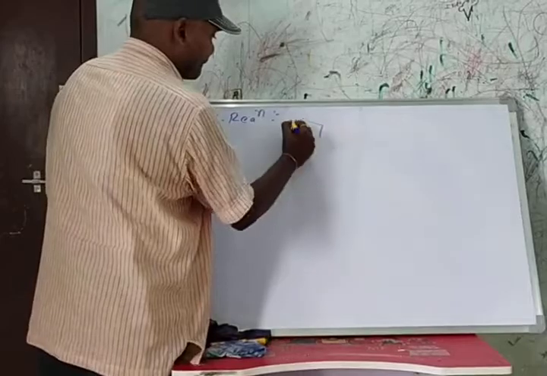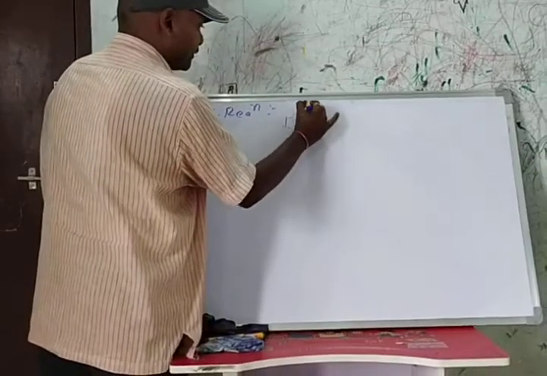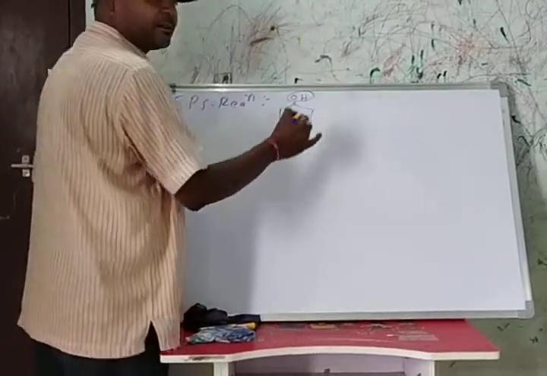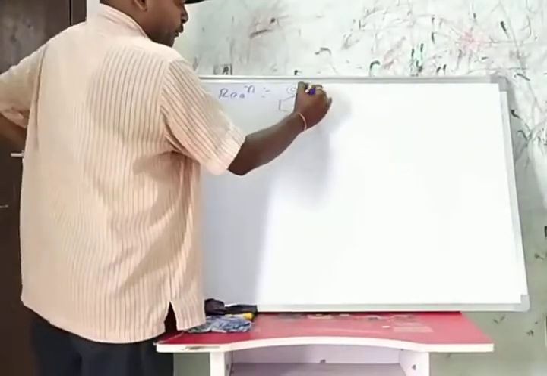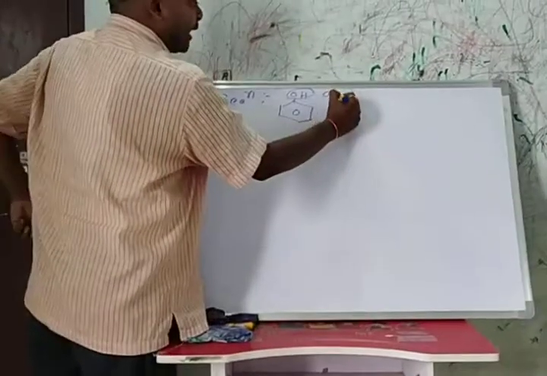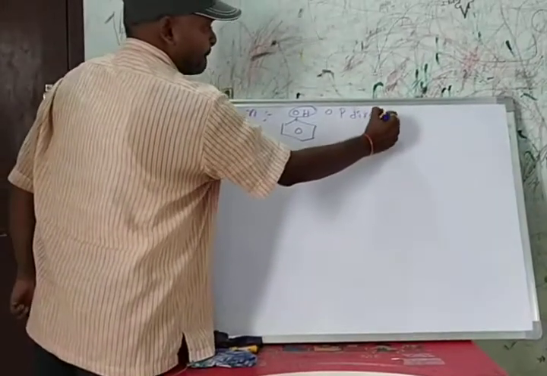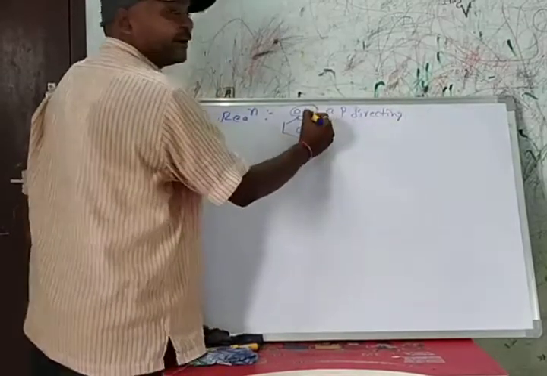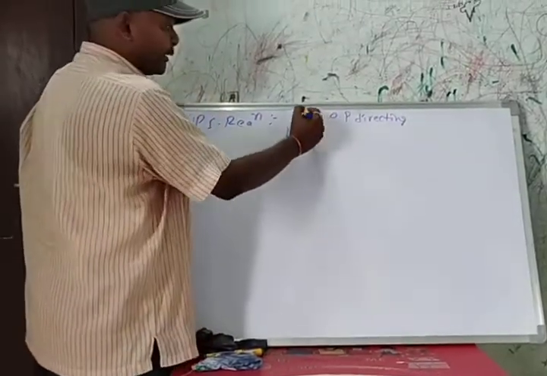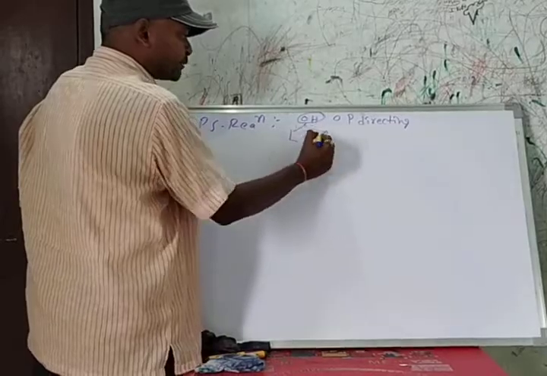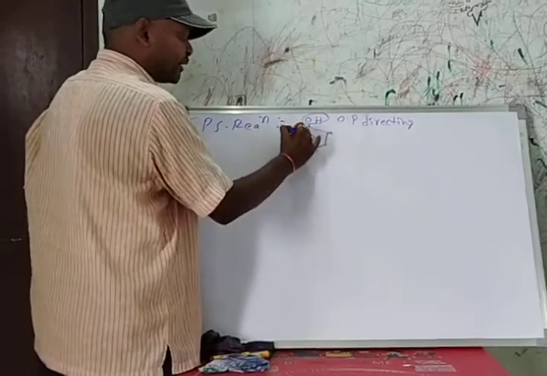Here in phenol, the OH group is an ortho-para-directing group, ring activating group, electron donating group. In the presence of the OH group, the electron density at the ortho and para positions is increased. So the incoming electrophile attacks either at the ortho position or at the para position.